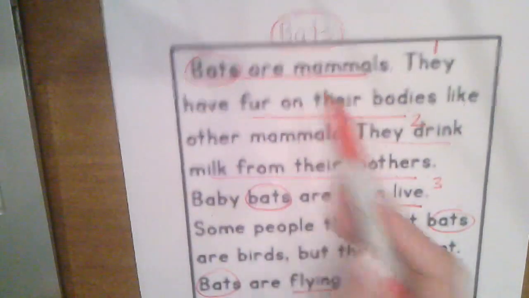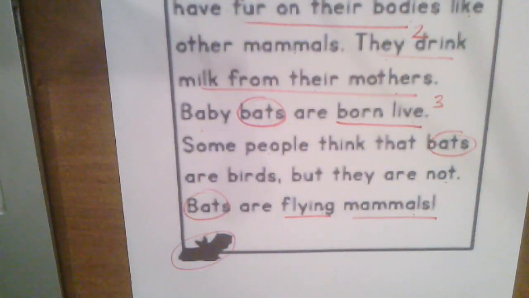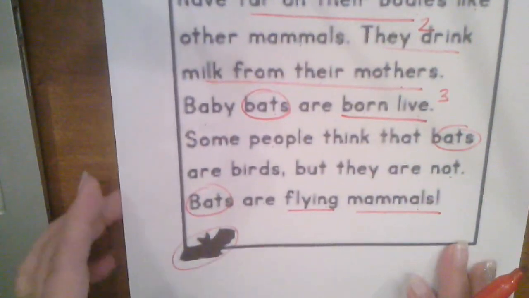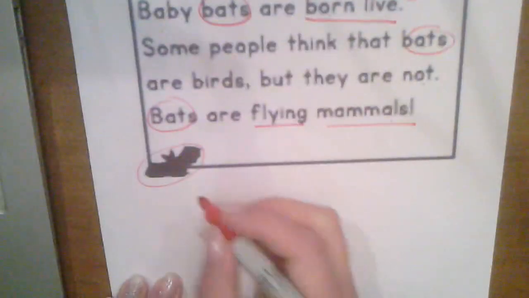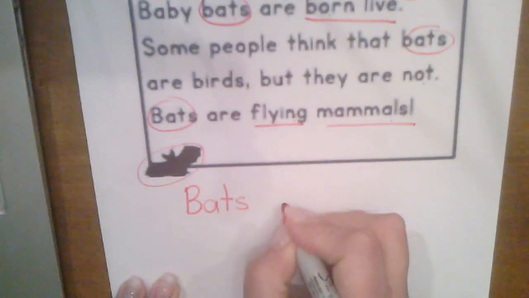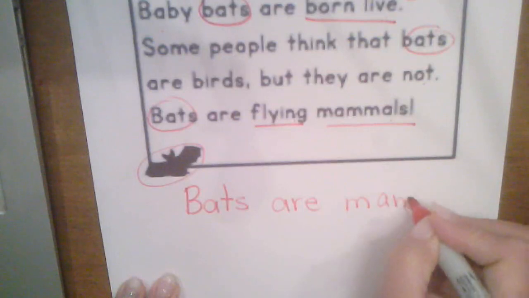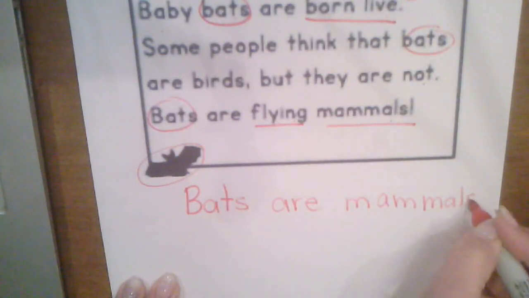Sometimes the first sentence and the last sentence will really tell you what the main idea is. So the main idea of our passage here or our story is that bats, not just bats, but bats are mammals. That's the main idea of the story.